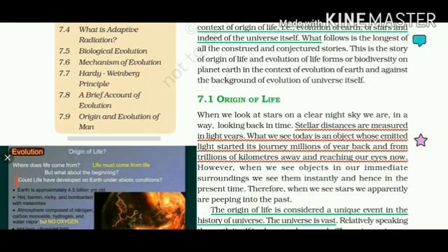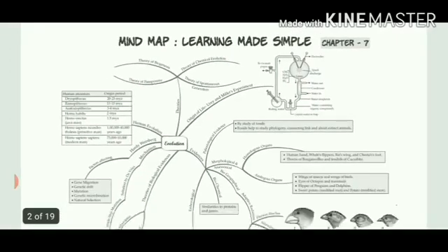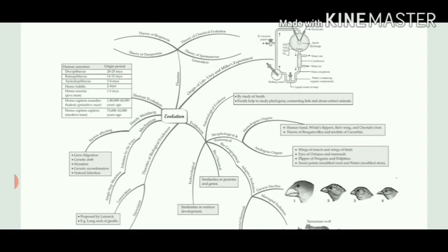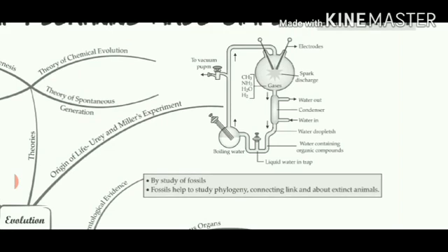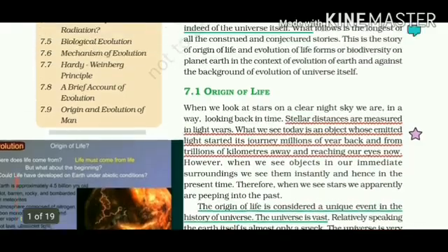So before starting, let's have a look at a mind map of this chapter. The mind map talks about all the different topics. Today we are going to study different theories which talk about the origin of life. The theories start with biogenesis, then panspermia, theory of chemical evolution, theory of spontaneous generation, and the last one, which is accepted today, the Urey and Miller experiment, which has been described in the diagram also. So let's start with the chapter.